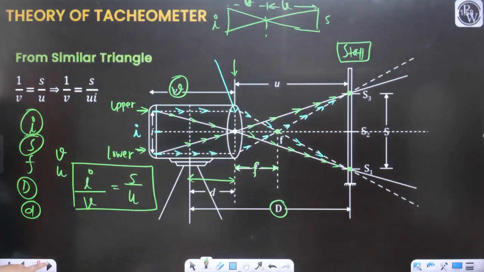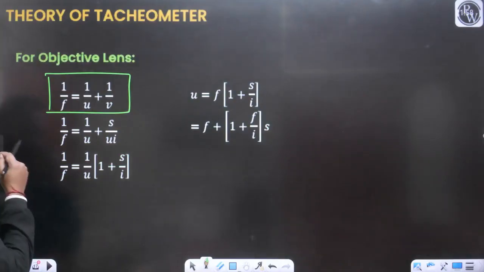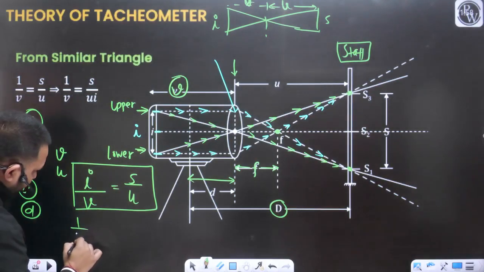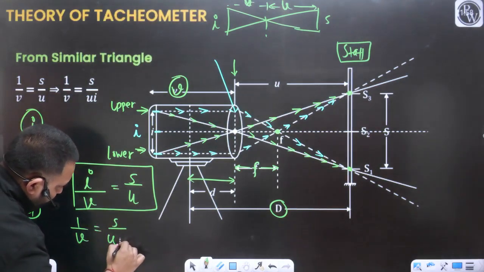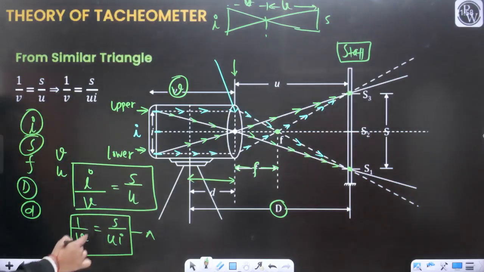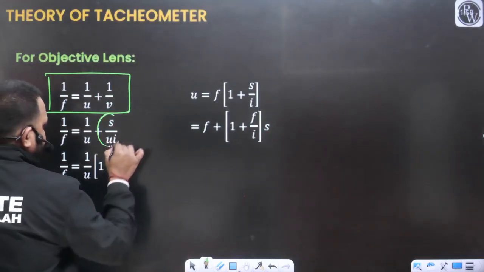Okay. So from here can I find out the value of 1 upon v? So 1 upon v is going to be s upon ui. 1 upon v should be equal to s upon ui, call this equation A. Now, in the lens equation, can I replace the value of 1 upon v?